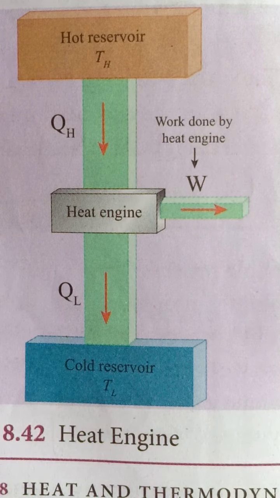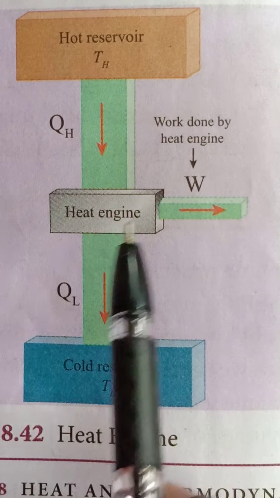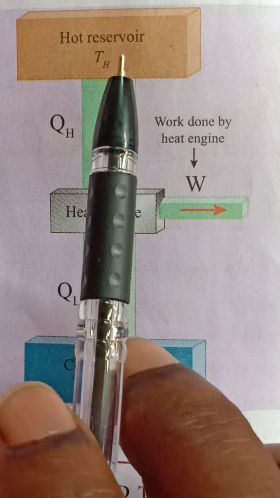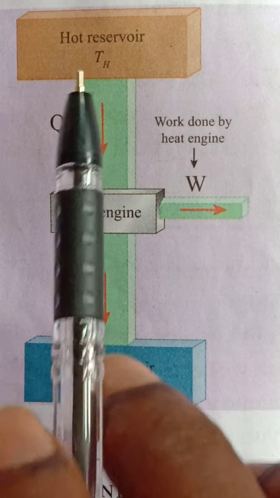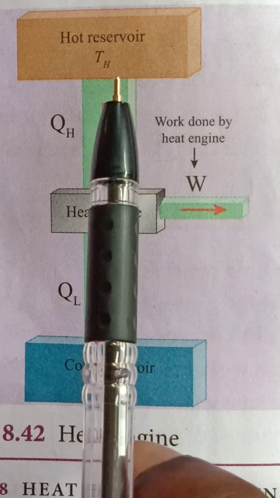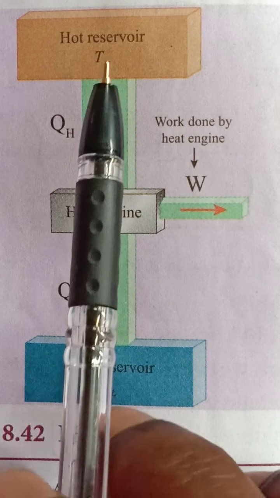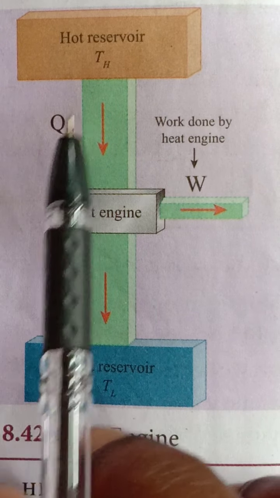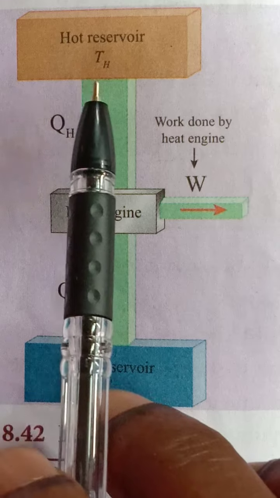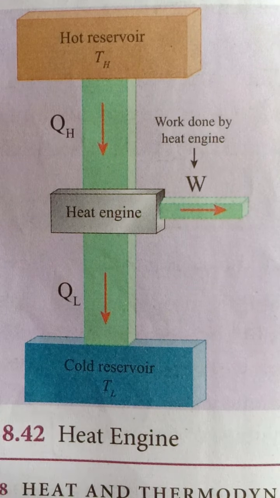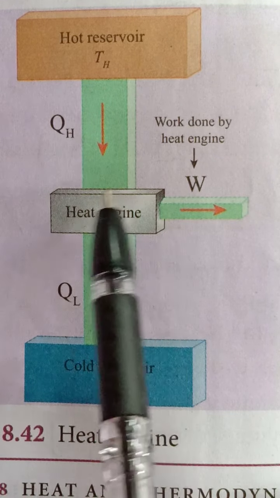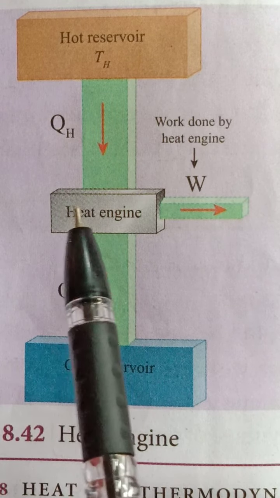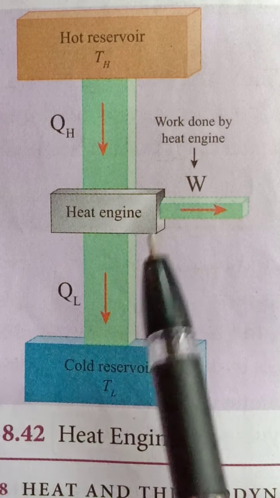It undergoes some cyclic process. Here, in a heat engine, the hot reservoir means a source of heat, which supplies heat into the engine. It is always maintained at a high temperature, say TH. The amount of heat is called QH, and the temperature is called TH. The H indicates high temperature. Then the working substance, maybe gas or water, is easily able to convert that heat into work. Then the third one is called